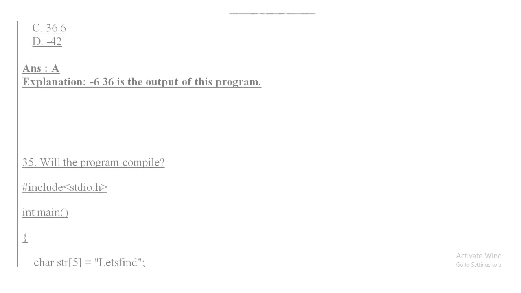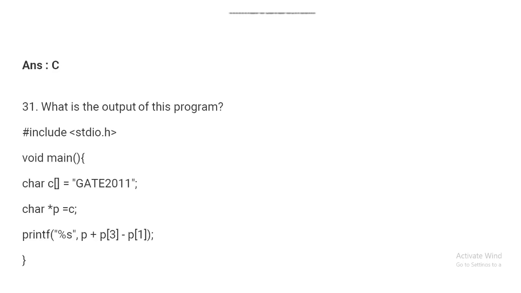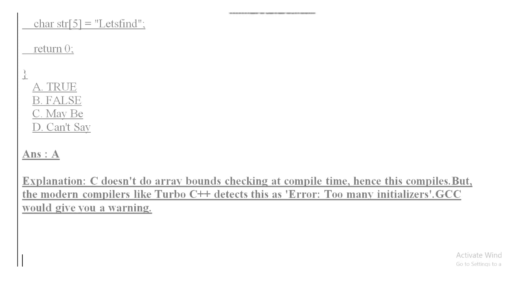Question number 35. Will the program compile? In this program there is one array declared, named str, of size 5, and a string is passed, that is "let's find". The options of this question are: option A, true; option B, false; option C, maybe; and option D, can't say. So the answer of this question is true.